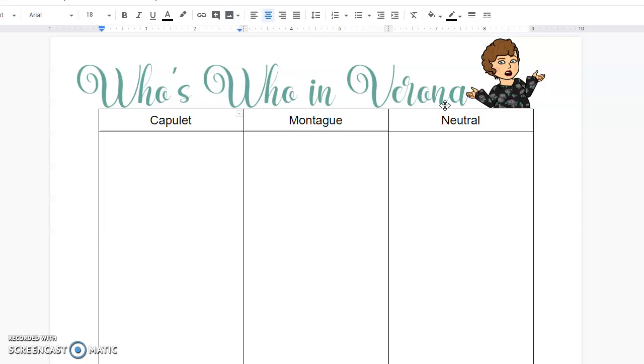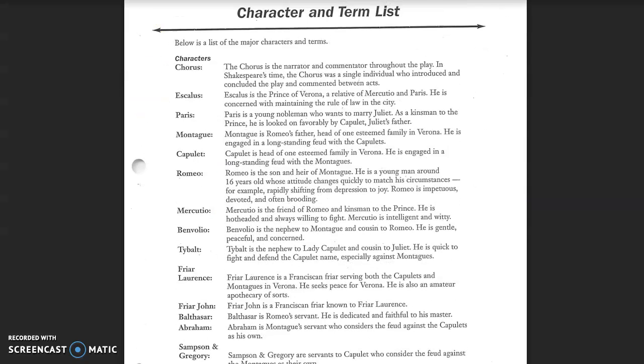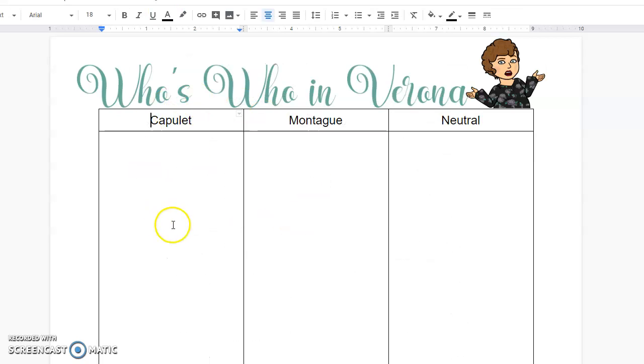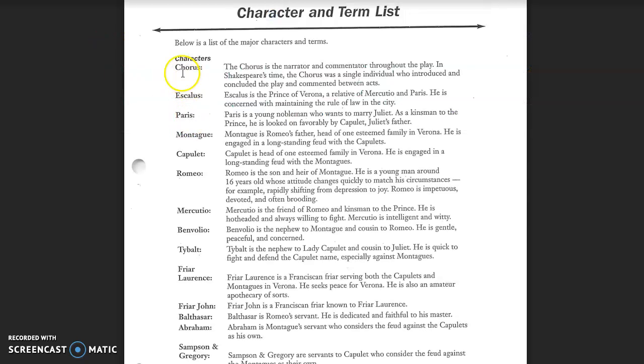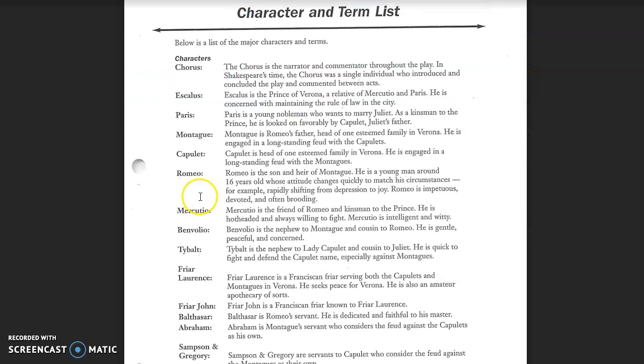So what you're going to do is you're going to take this list of characters and you're going to put them in the appropriate family. And some of them don't belong in a family. They're just neutral. So for example, the chorus, he's kind of the narrator, the person who's making commentary throughout the play. That's not somebody who would be with the Capulets or the Montagues. It would be a neutral party. So you would write chorus